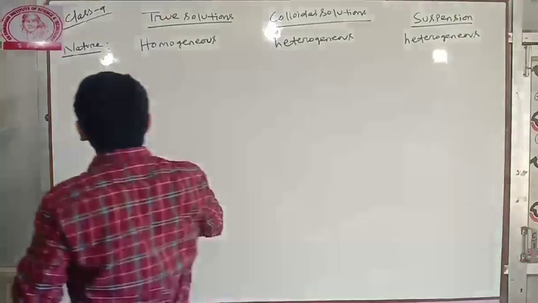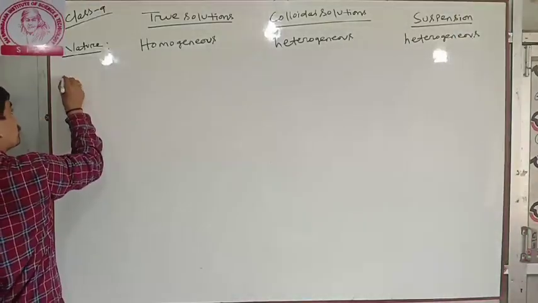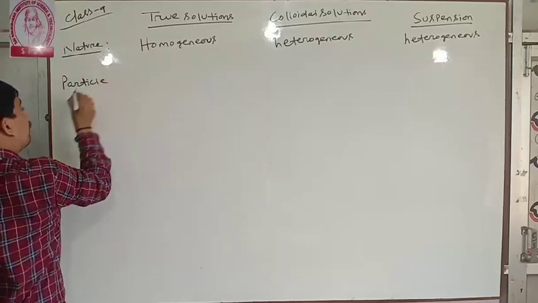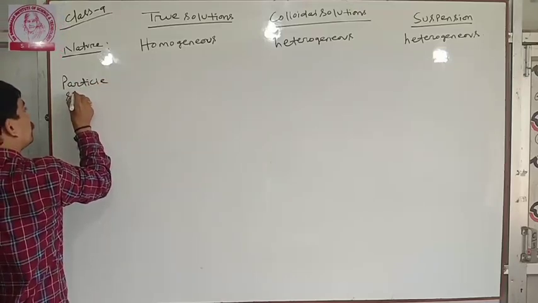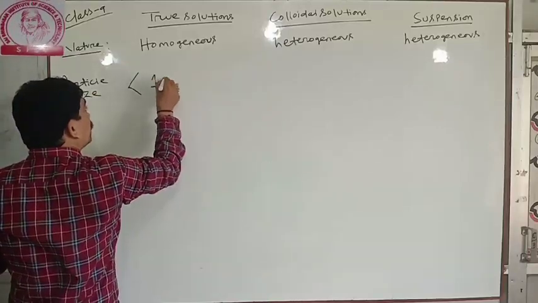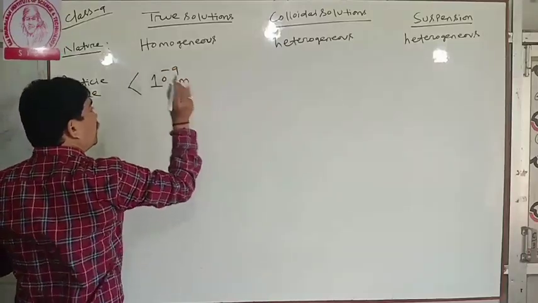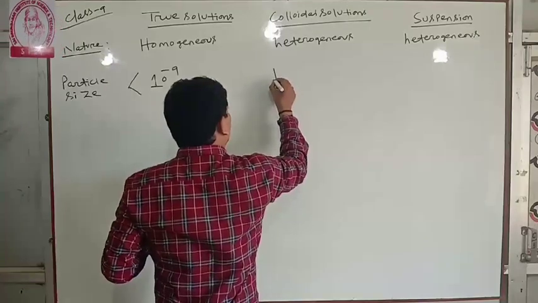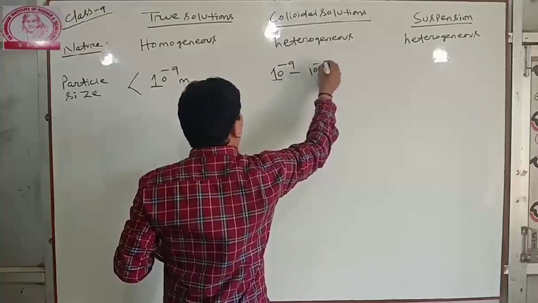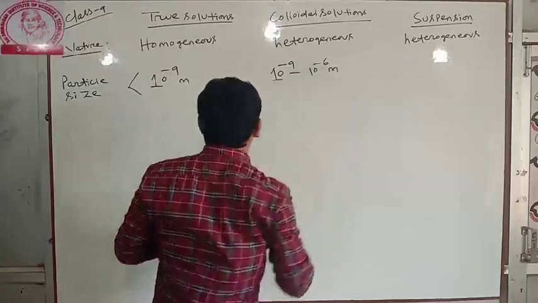Next, particle size. The particle size of true solution is less than 10 to the power minus 9 meter. In the case of colloidal solution, the particle size is in the range 10 to the power minus 9 to 10 to the power minus 6 meter.